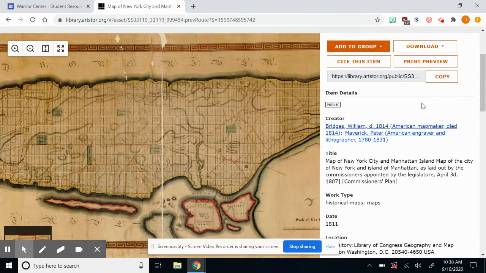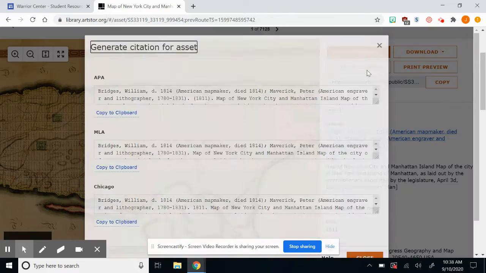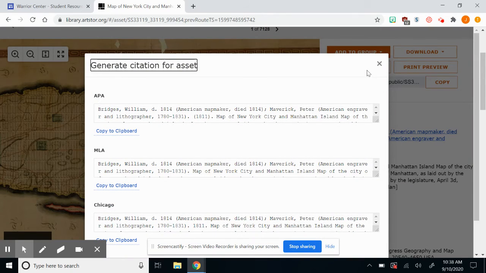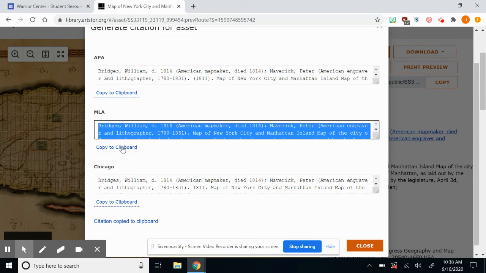All right? But let's say that I've decided I'm going to use this. I've printed it out. I've embedded it into my assignment or my paper. Now I need to cite this item. And that's what you're going to do right here. Click on Citation. And this is going to give you the citations for APA, MLA, and Chicago. Chances are you're using MLA, but you might also be using APA or Chicago. Those are much more common in the college and the university level. You would simply click copy to clipboard and it will copy that entire thing. Okay, and then you can paste it.